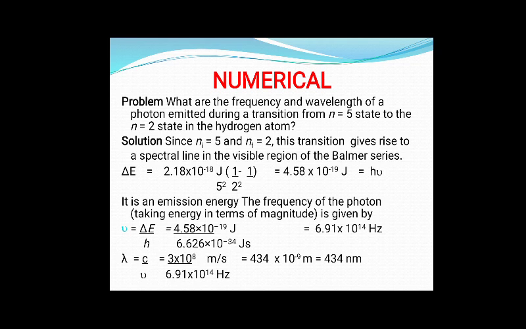From there, after finding delta E, we will use the second formula, delta E is equal to h nu. Delta E we already know, h we already have, that is Planck's constant 6.6 into 10 to the power minus 34. So by using those two values we can easily find nu, the frequency. When we have found the frequency, then we use the relation c is equal to nu lambda. From there we can easily find lambda. So that solution has been given already, I made you understand also. Try to do this question according to this.